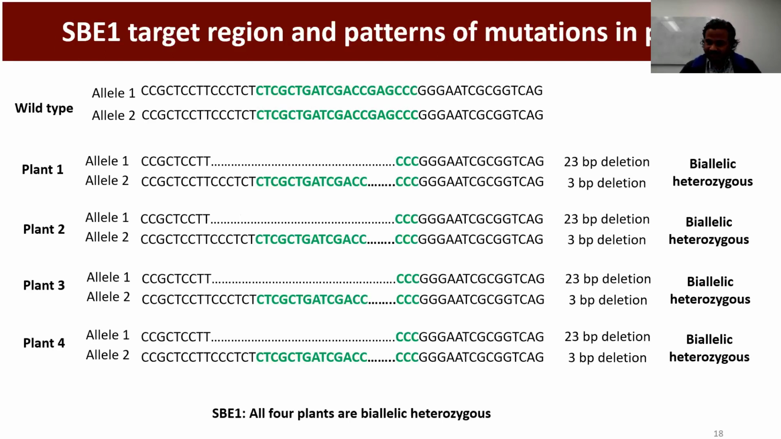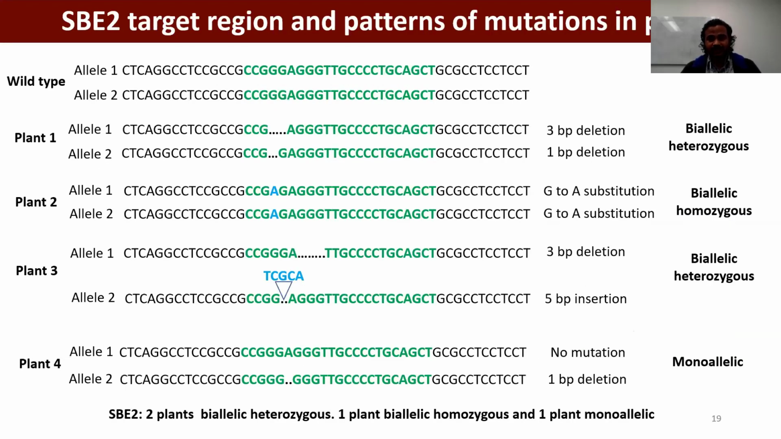One allele gave a 23 base pair deletion, and another allele a 3 base pair deletion. So due to the different types of mutation, it is biallelic heterozygous mutation. All our 4 plants were biallelic heterozygous mutants. For our second target, we found deletion, substitution, and also insertion. So the overall result is 2 plants showed biallelic heterozygous, 1 plant gave biallelic homozygous, and 1 plant monoallelic.